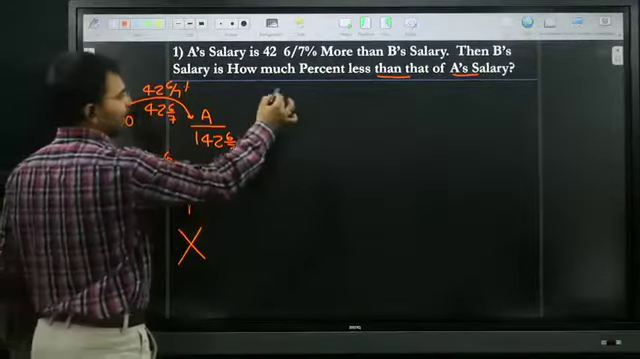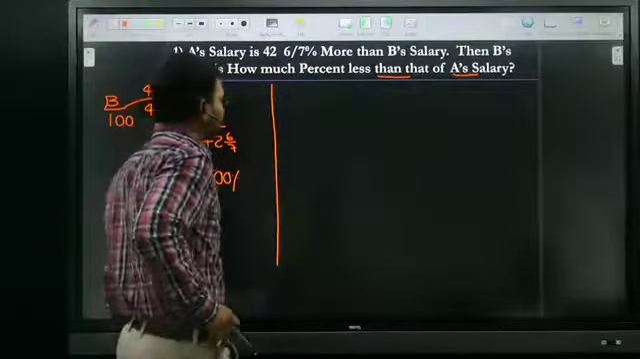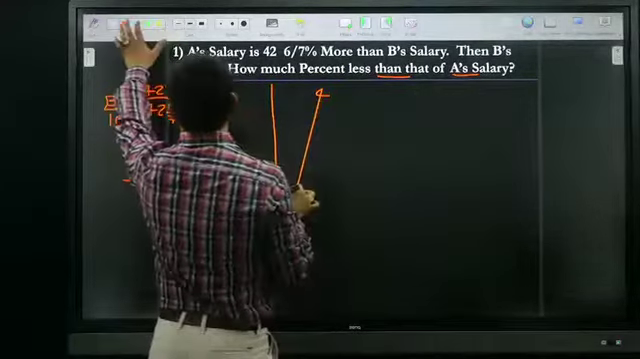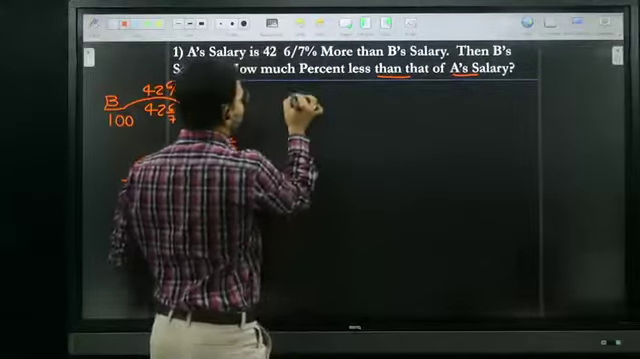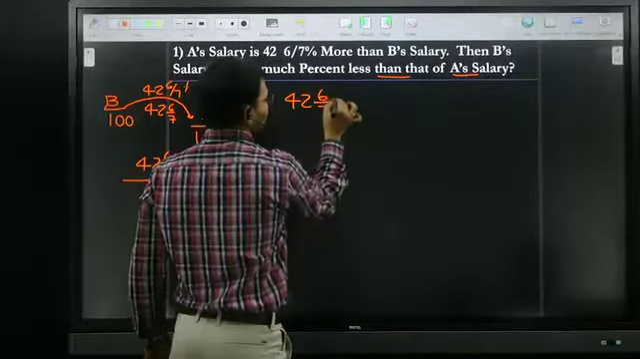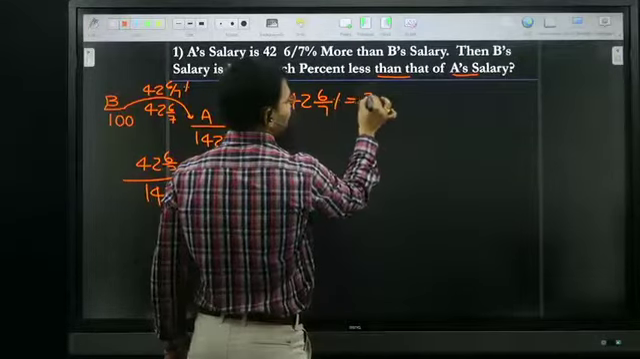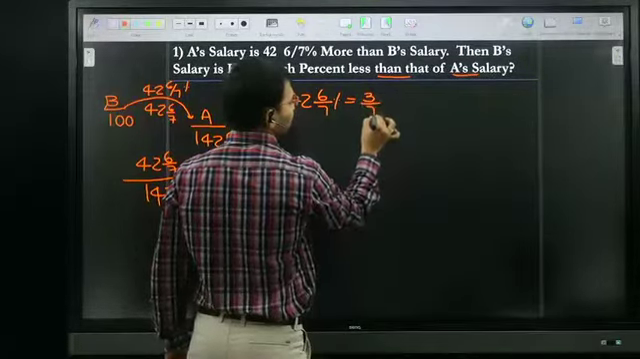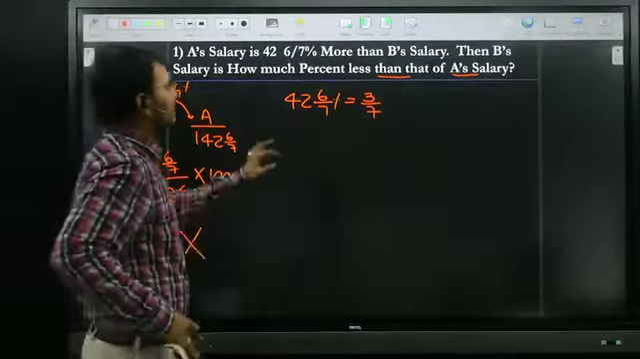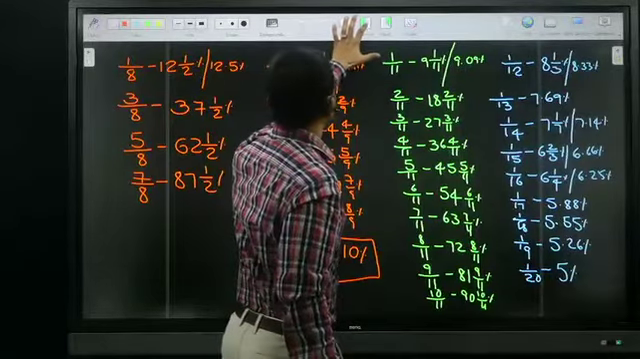I will explain another method. Just observe, all of you. Here, 42 6/7% is nothing but 42 6/7. Are you observing the fraction table? If you see in the fraction table, 42 6/7% is nothing but how much fraction? 3/7. Is it there in our fraction table? Look at the column.